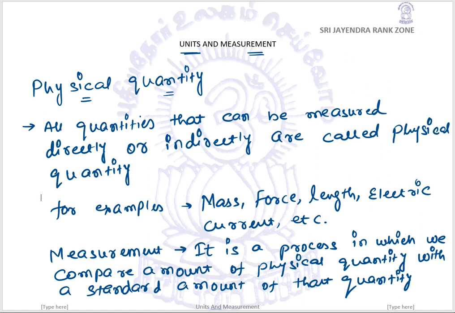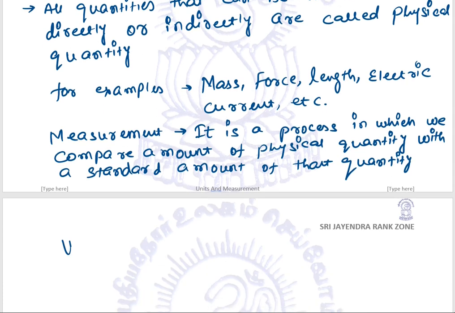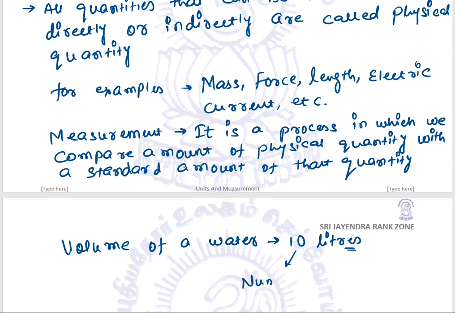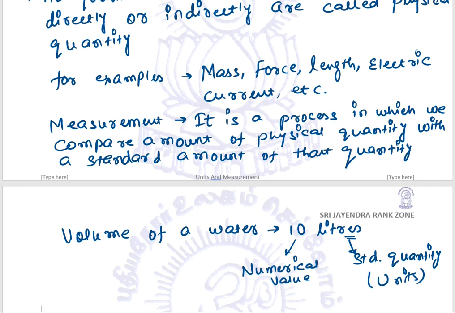Let us say, for an example, suppose we consider a volume of water. Let's say there would be 10 liters of water. Now this 10 is a numerical value, and this liters is a standard quantity. We mean it's a unit. Let us take a few more examples.